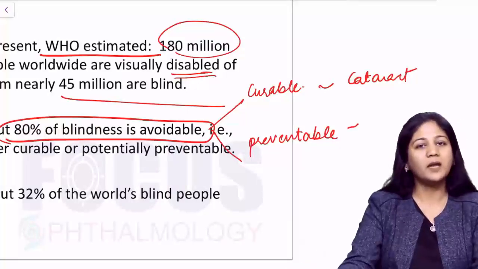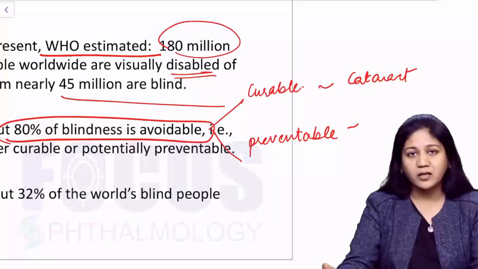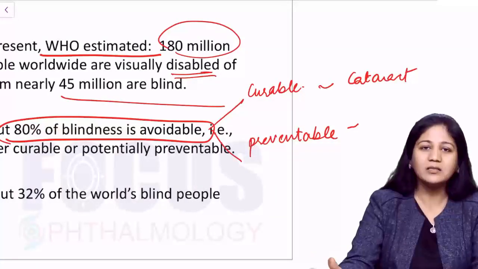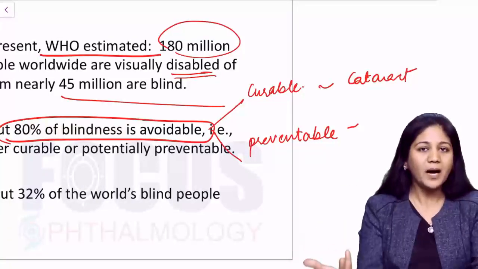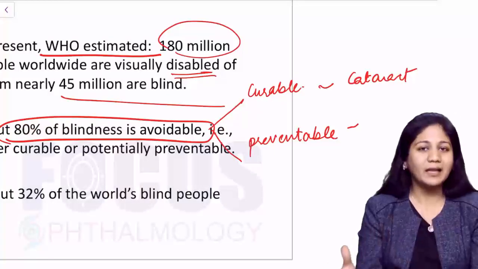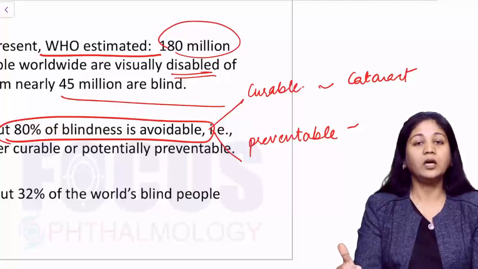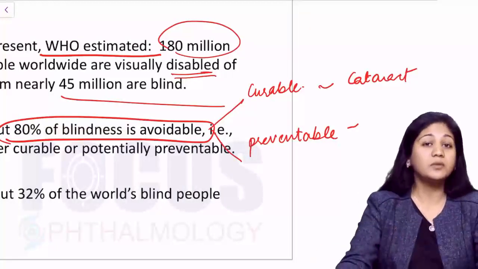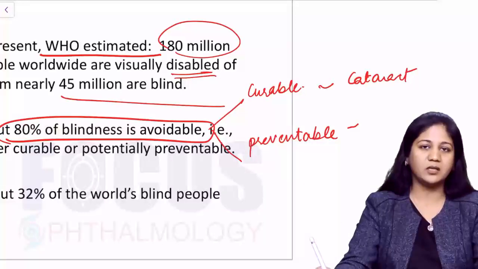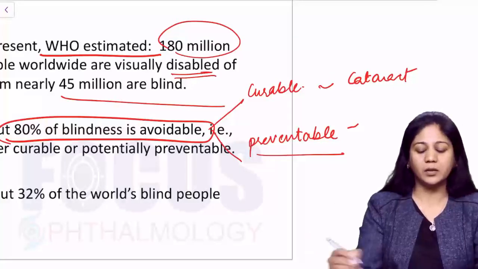Now what about preventable blindness? Now consider the patient has developed an infective trachoma. Now if you treat infective trachoma, it will be considered a curable thing. But if you give proper sanitary measures or proper hygiene to that patient and you prevent development of trachoma, it will be the preventable kind of measures which you have taken for a particular disease. So now this will be called as preventable.